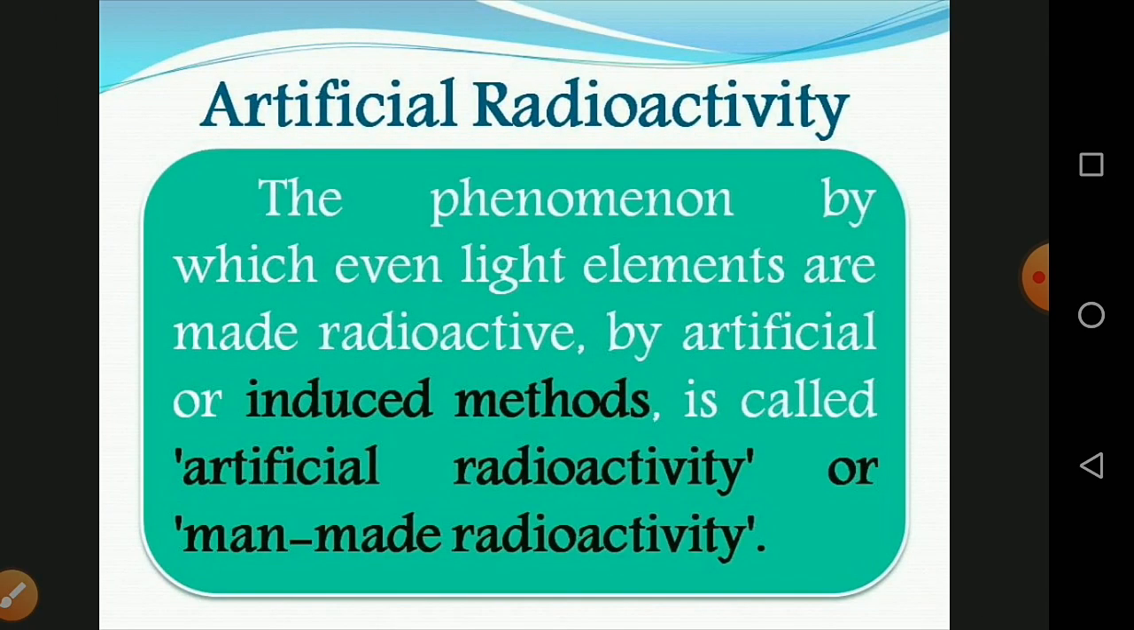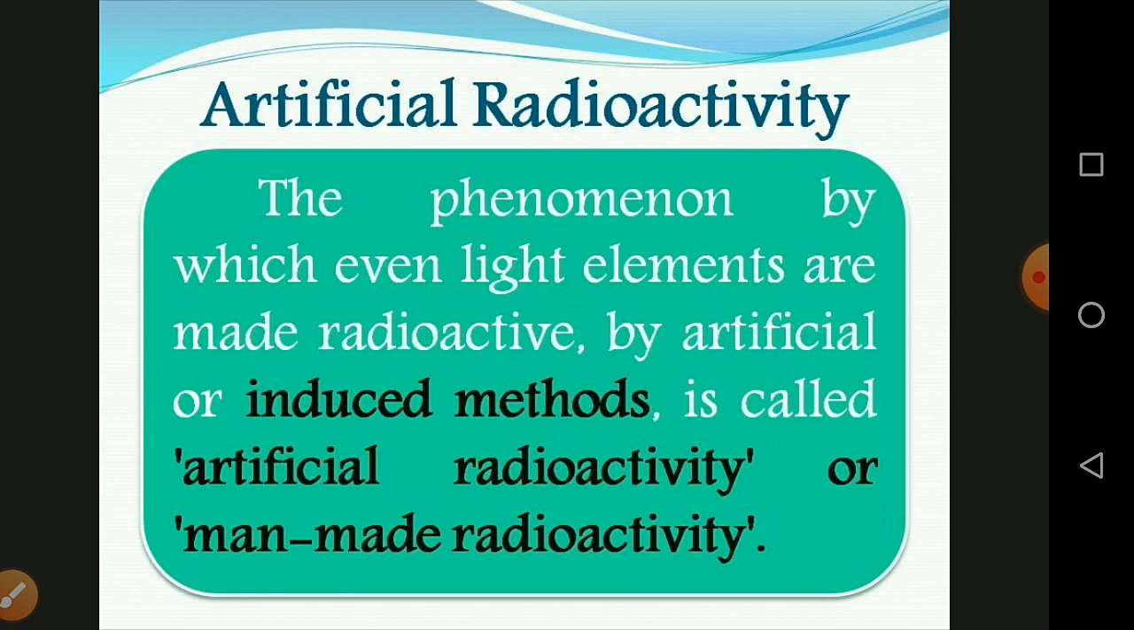And next one is the artificial radioactivity. That means artificial or induced as well as man-made. The phenomenon by which given light elements are made radioactive by artificial or induced method is called artificial radioactivity or man-made radioactivity.